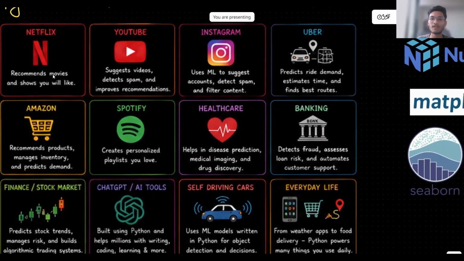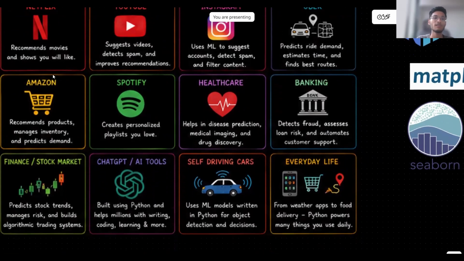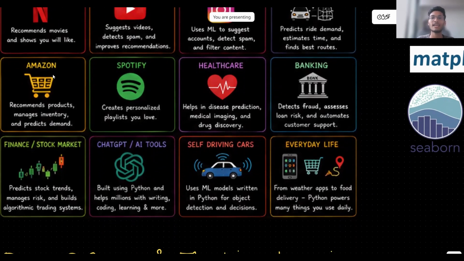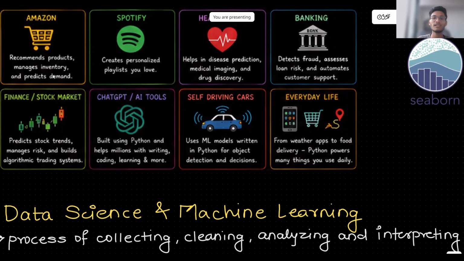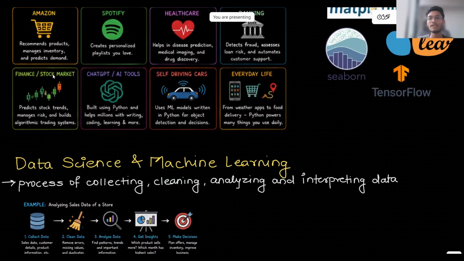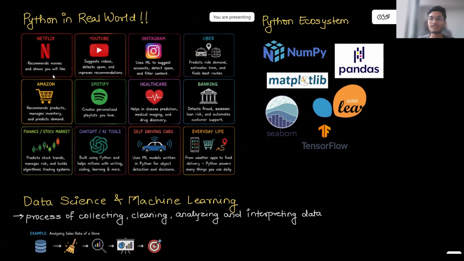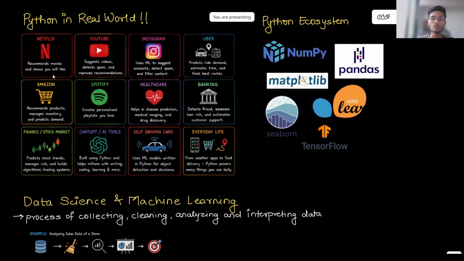Instagram uses machine learning algorithms to detect spam and filter the content. Uber predicts demand, estimates the time, and finds the best routes. And there are many such examples: Amazon, Spotify, healthcare, banking, stock market, ChatGPT, AI tools, self-driving cars, and many more everyday life examples where Python is used in data science and machine learning.